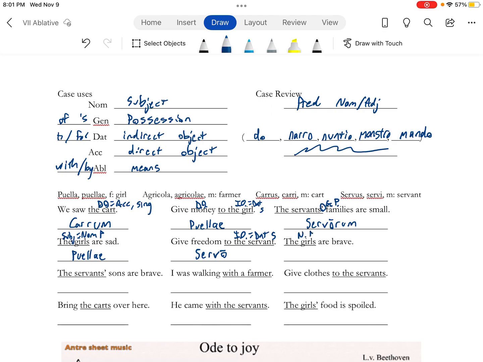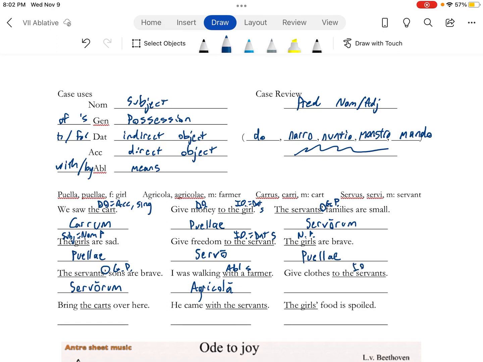Girls are brave. This is the subject, so nominative plural. Drop the A. Boom, putting an AE on there. Servants, apostrophe to the right, so that's going to be genitive plural. So get rid of the US, and I'm going to replace it with an ORUM for genitive plural. With a farmer, this is going to be ablative, and it's singular. So I'm dropping the A, and I'm replacing it with an A with a long mark, a macron.